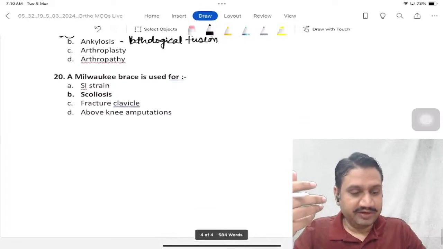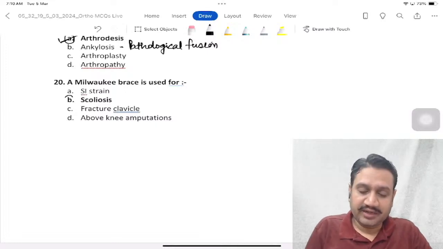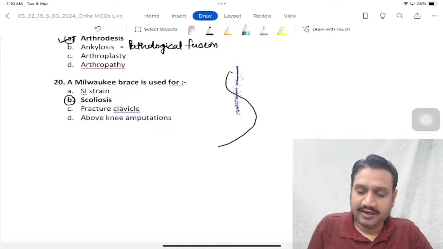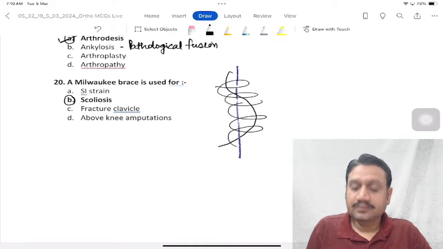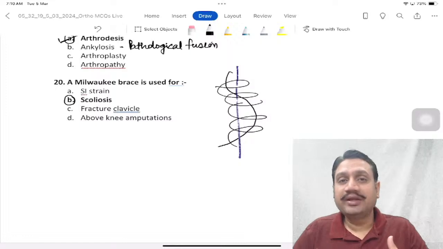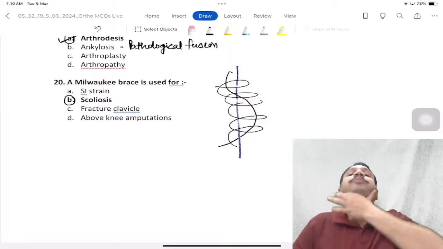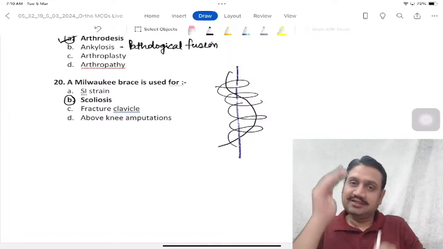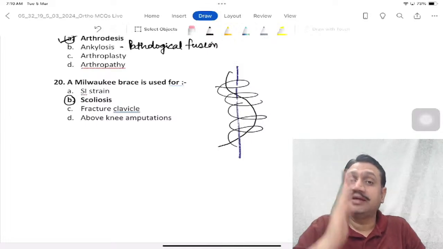And the last one we have for the day is the Milwaukee brace. Why is it used? Remember, we were talking about the crooked tree, and then we talked about a stick being applied all along with it, tied with a rope. Now, as the child keeps on growing, we keep on increasing the traction onto the child, the chin, the pubis, and the sides of the spine. So as the child is growing, we keep on increasing the traction so that the spine, which is curved like this, usually gets corrected with age, right?